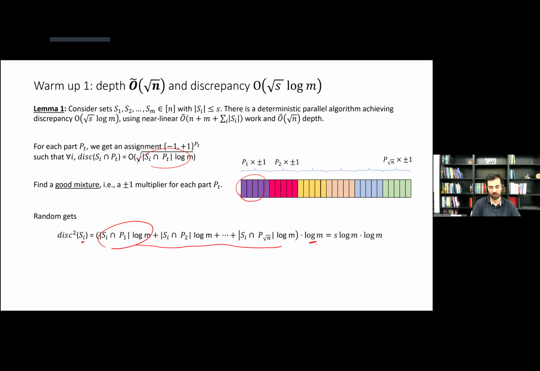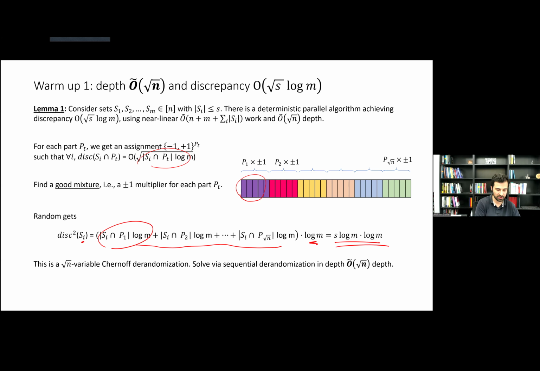And then we will need a log m factor to have a Chernoff bound concentration to union bound over all of the sets i. So we end up with a discrepancy squared that is S times log m squared. In terms of discrepancy, it's like root of S times a log m on the outside.